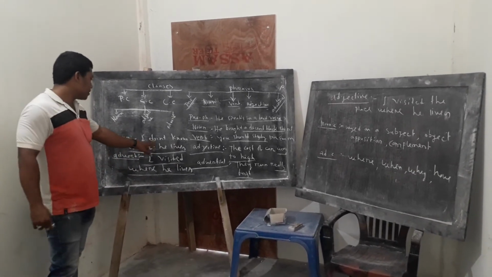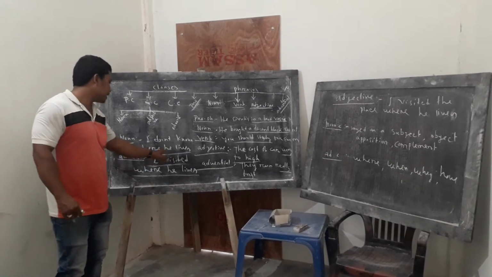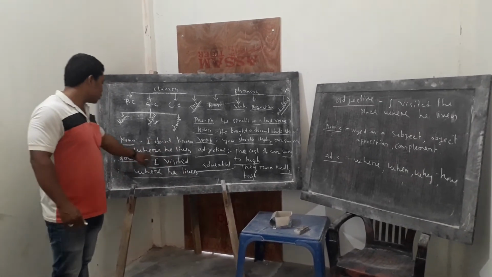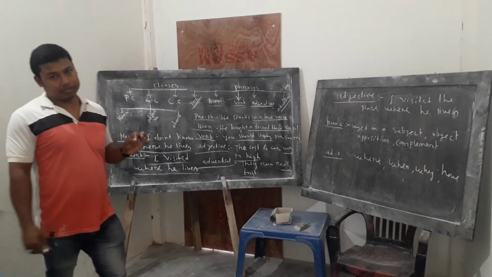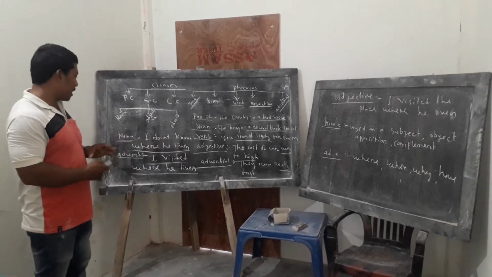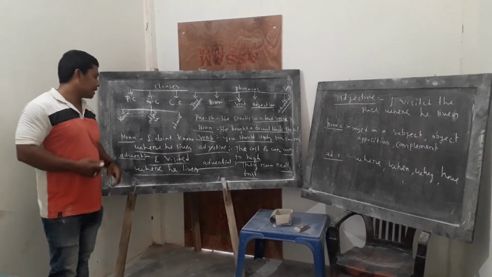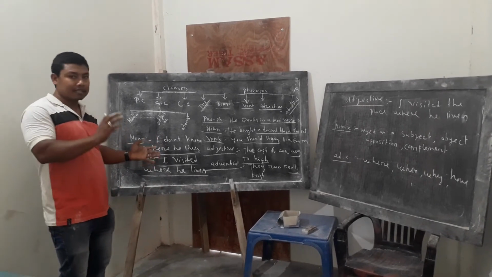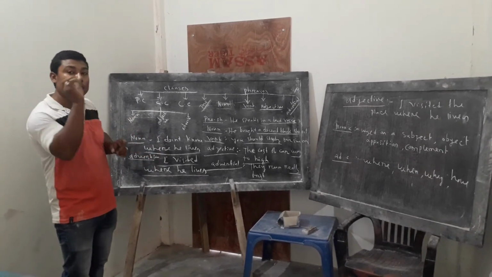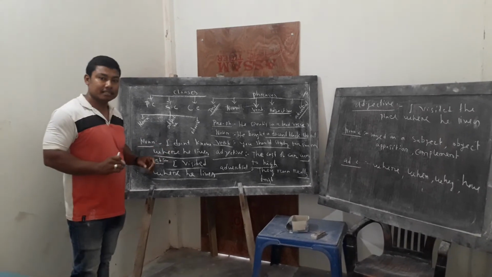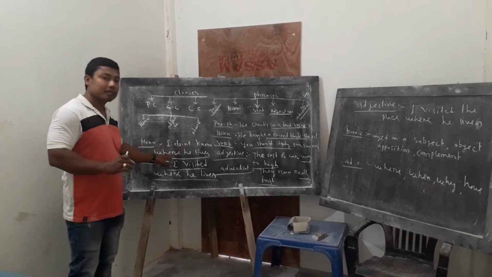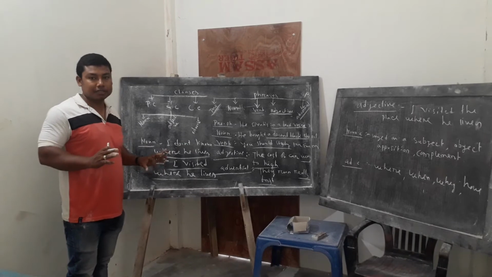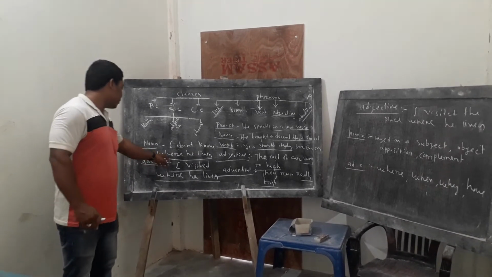Suppose, for example, I don't know where he lives. In this sentence, where he lives is a noun clause. But how can you know that this is an example of a noun clause? Because in this sentence, if I ask a question using what, then I will get this answer. What I don't know? Where he lives. So it is an example of a noun clause.